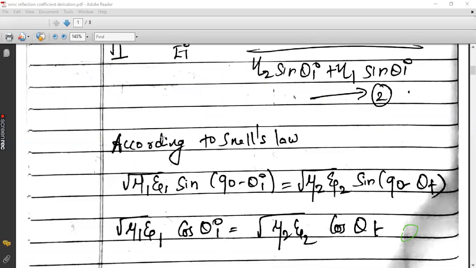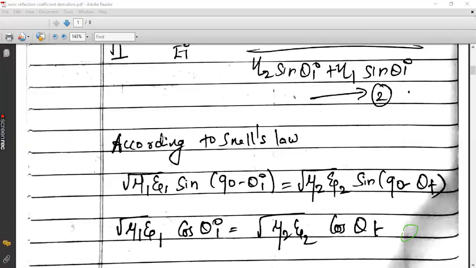Okay. Sine i by sine r, that is, sine of the angle of incidence divided by sine of the angle of reflection is equal to eta 2 divided by eta 1. That is the ratio of intrinsic impedances of the second medium divided by the first medium. So that is with respect to angle of reflection and angle of incidence. But here we need the relation between angle of incidence and angle of transmission, because we are going to replace theta t, right? We need to modify theta t. So for that, I have taken this equation into consideration.